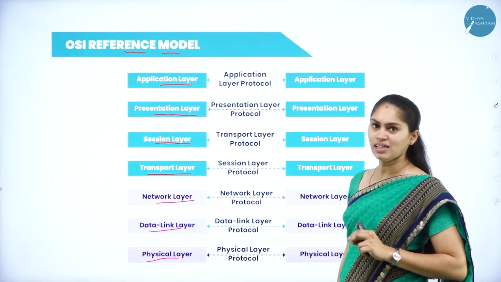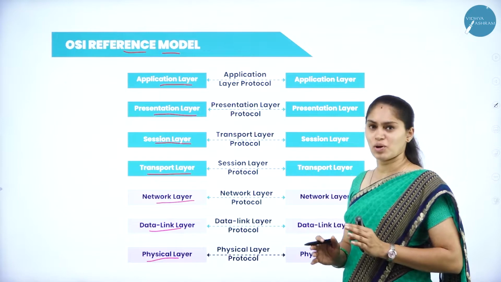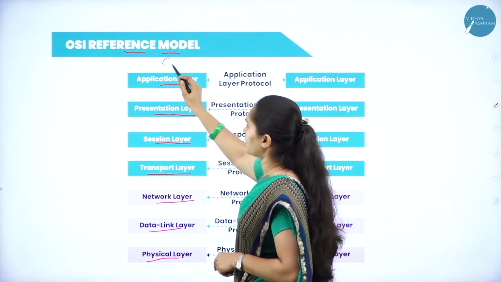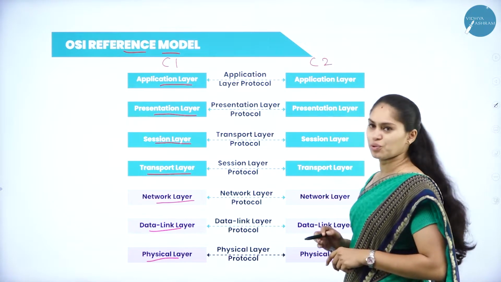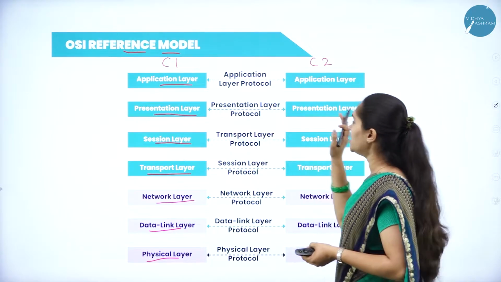At last we have a physical layer. So why are we going to use this OSI reference model? Just imagine we have two computers. Consider I have computer 1 and computer 2. I just want to share some data and information from computer 1 to computer 2.